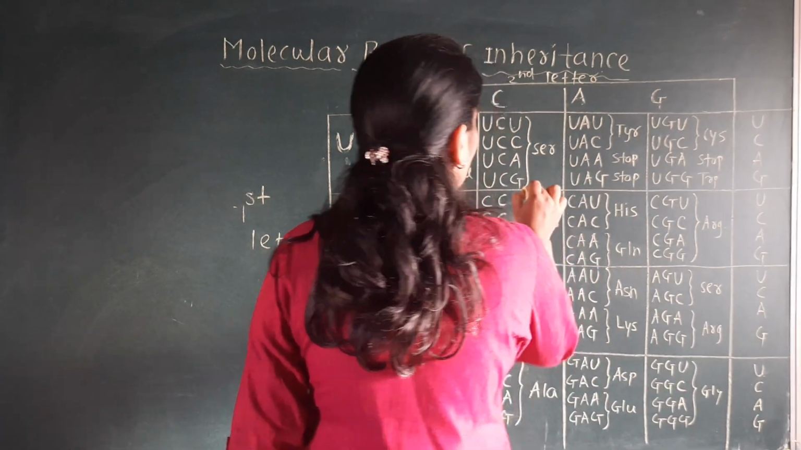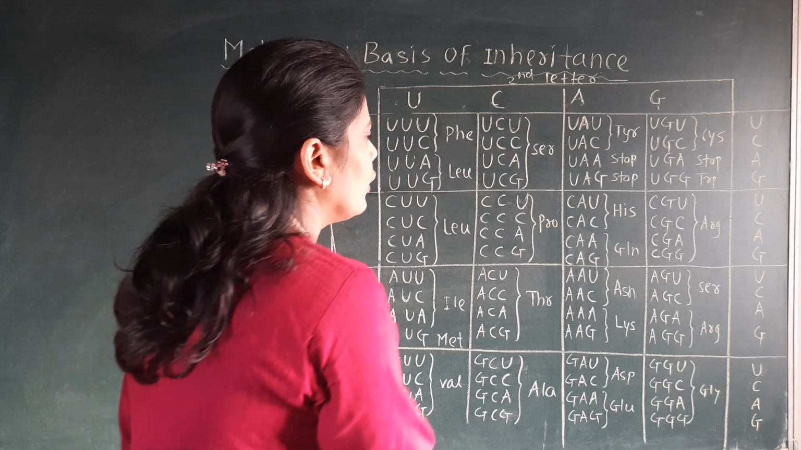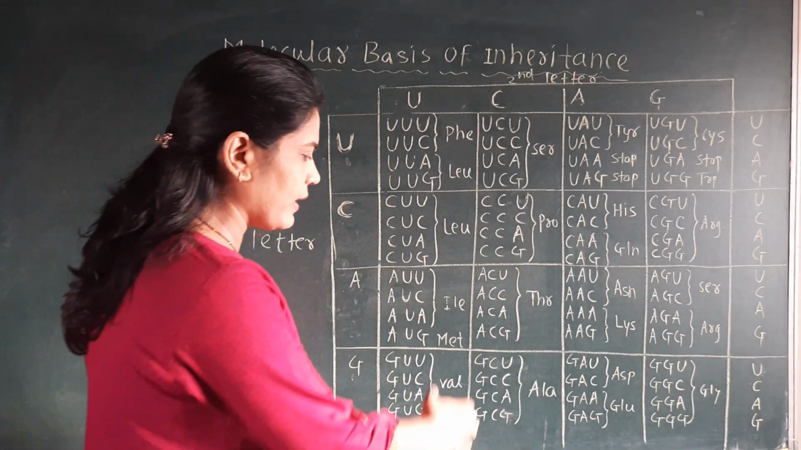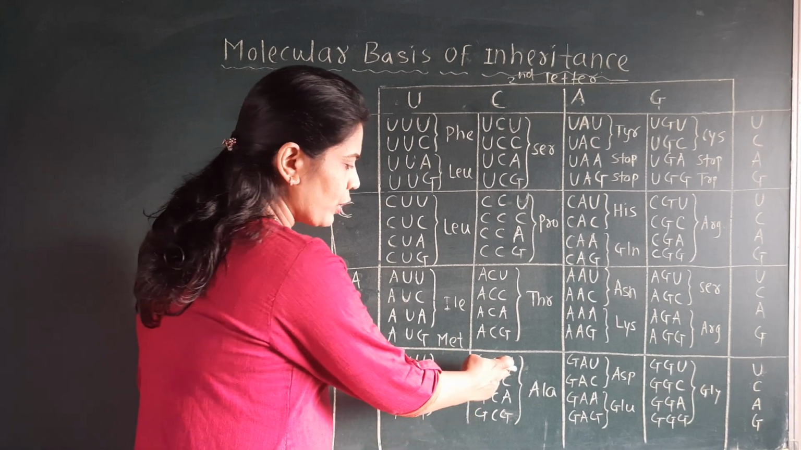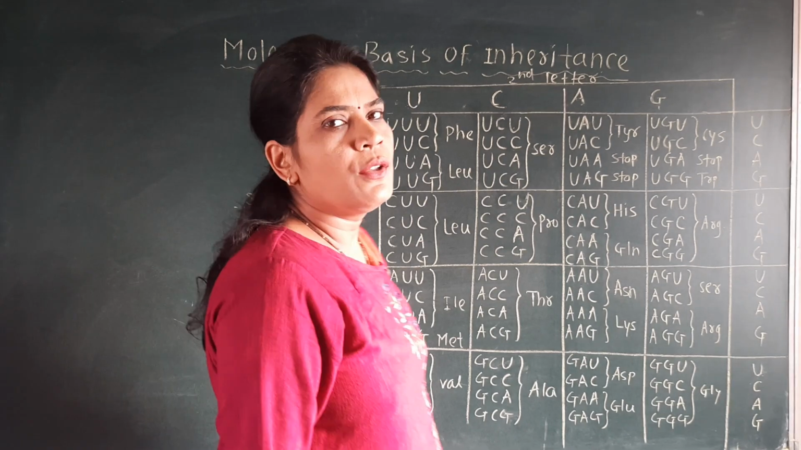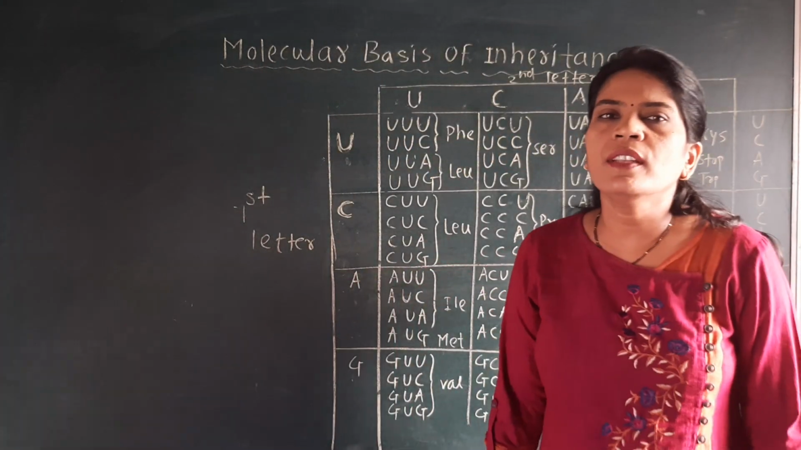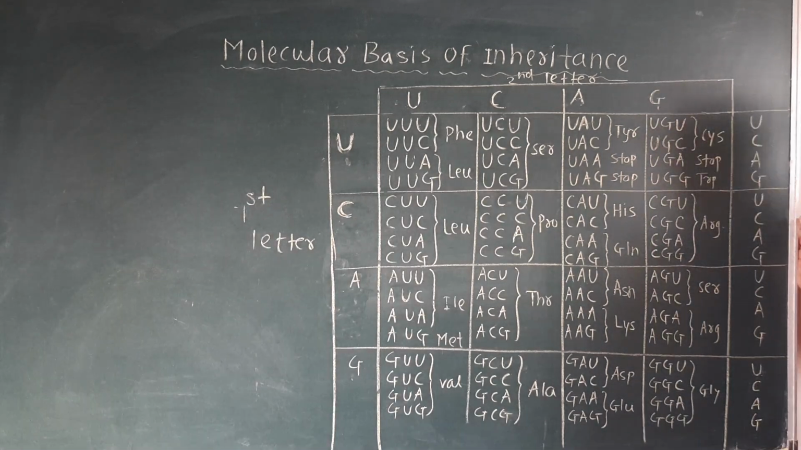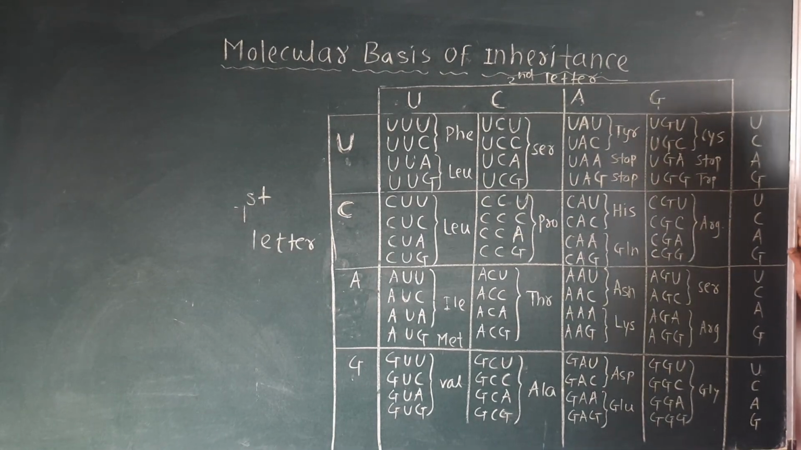Here one mistake is there, UCAG. You will check also in your textbook how the last column is there. In every column you will find UCAG, UCAG, UCAG. Okay, so it is the first trick, how this genetic dictionary is given in the same NCERT book as well as in our textbook.